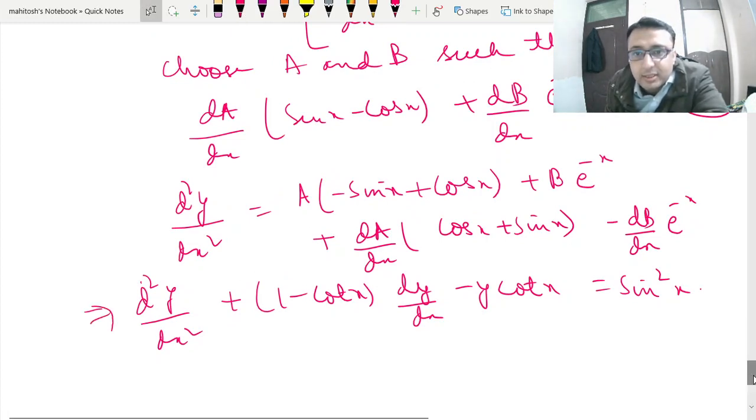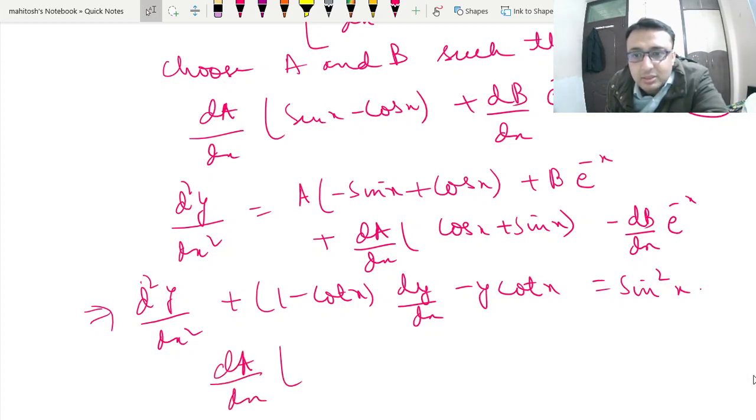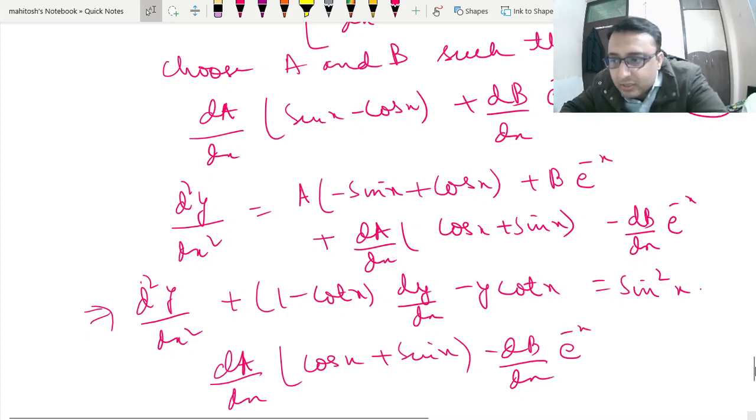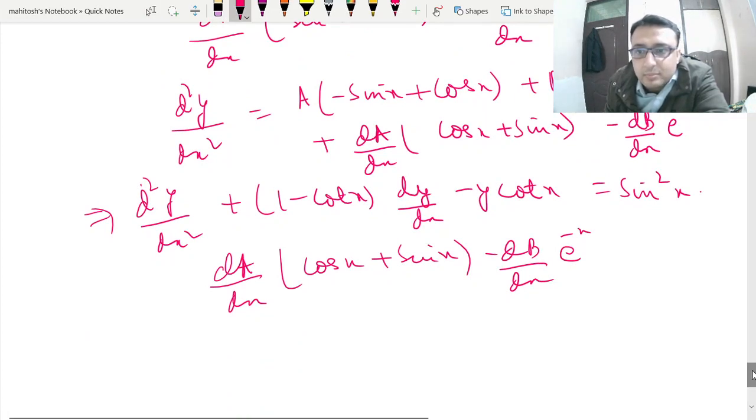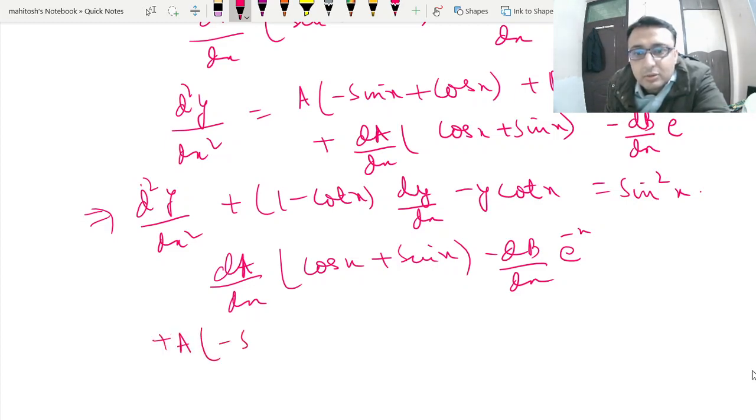What I am trying to say is that all of the terms will cancel out except the parameters that we are varying. That is the beauty of this. You can check for yourself, and this will always come true.